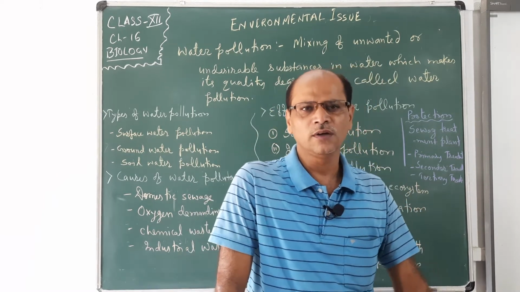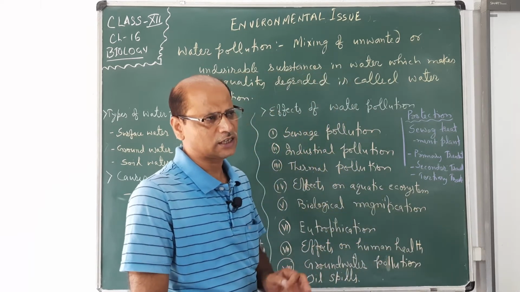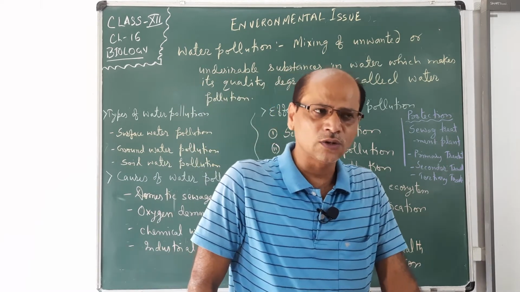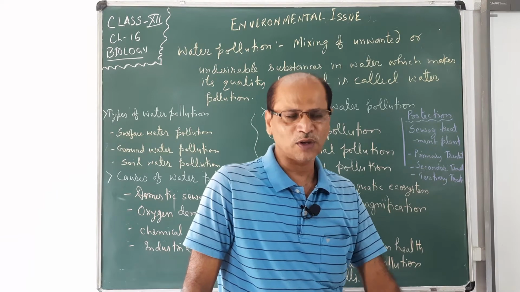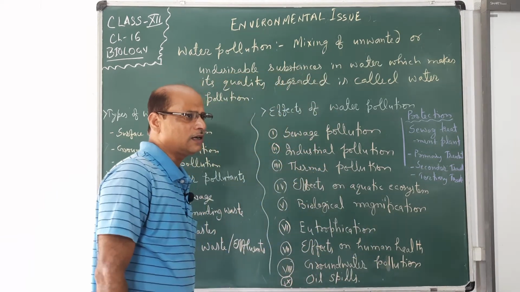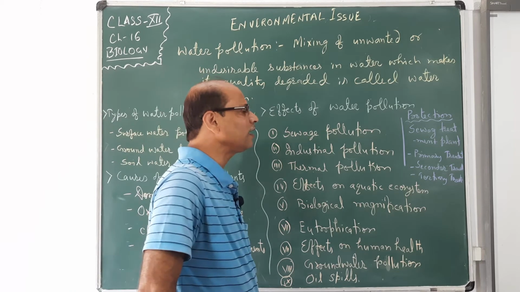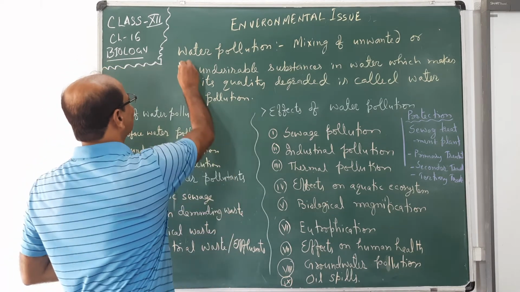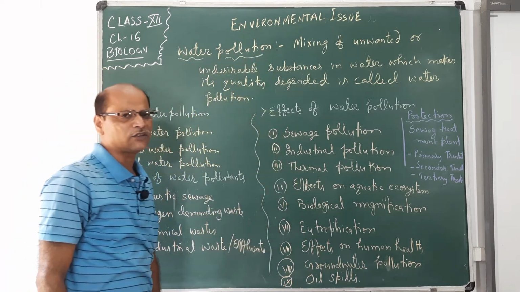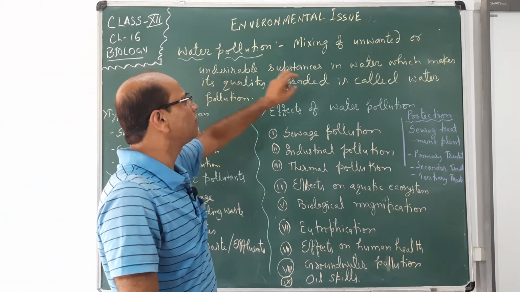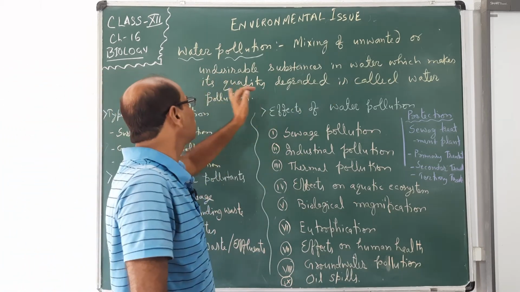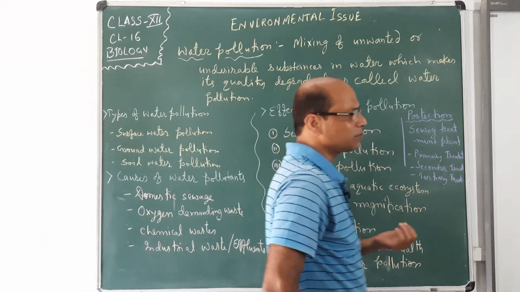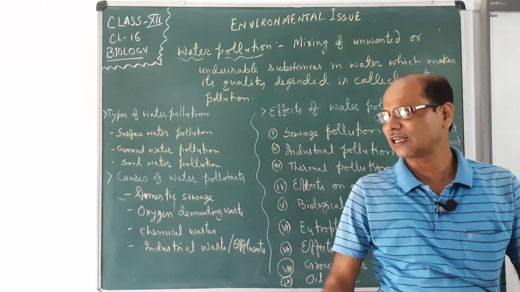Water pollution takes place due to the mixing of undesirable, unwanted things in water, which degrade the quality of water and lead to the pollution of water. So pollution is really a negative thing within our activities. Water pollution, as we define it, is the mixing of unwanted or undesirable substances in water which makes its quality degraded. Quality degradation takes place due to the mixing of pollutants present in the water.